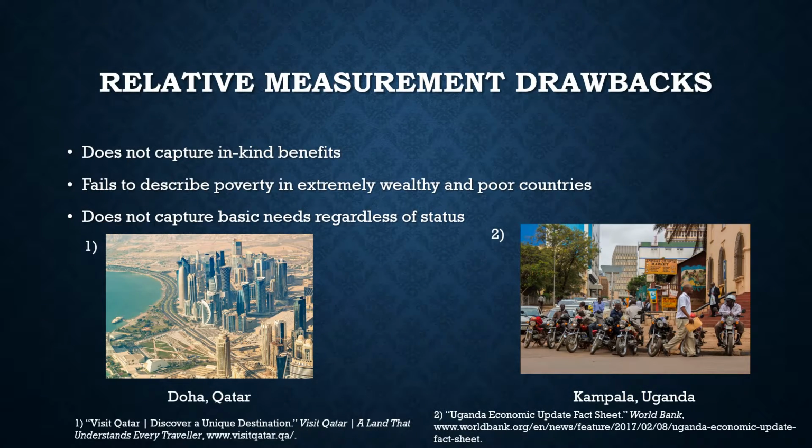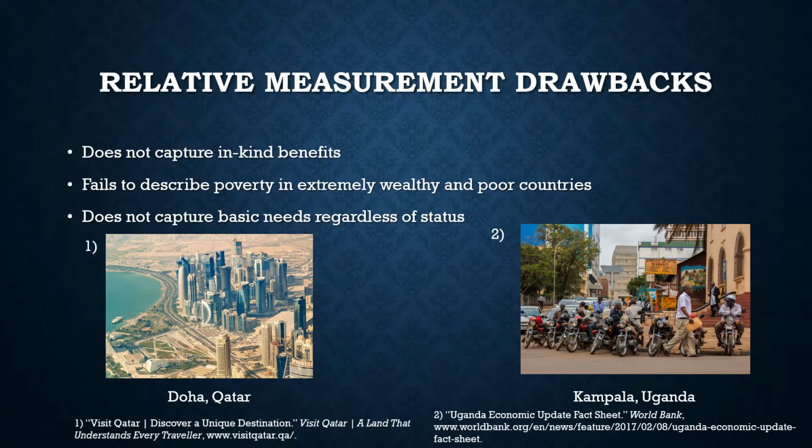Just as absolute forms of measure, relative measures do not capture in-kind benefits. The biggest dilemma this form of measure faces is when a country has a roughly homogeneous income amongst its people. This dilemma can be illustrated through the example of Qatar. Today, Qatar has the second highest GDP per capita in the world. Using a relative measurement of poverty, we would fail to recognize what it actually means to be poor in Qatar.